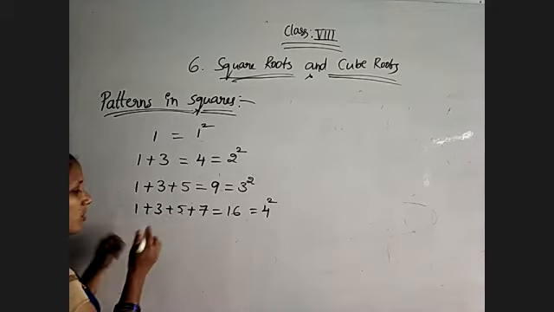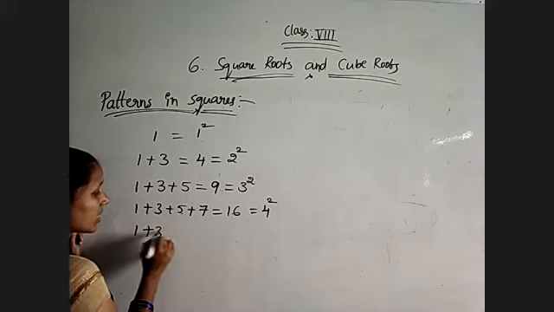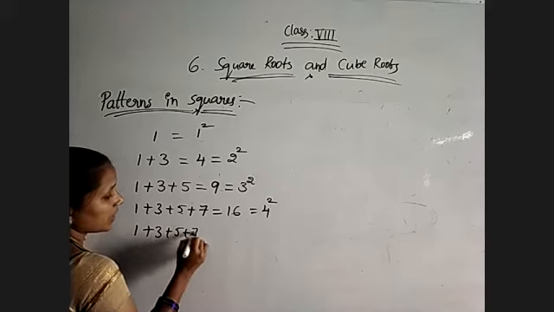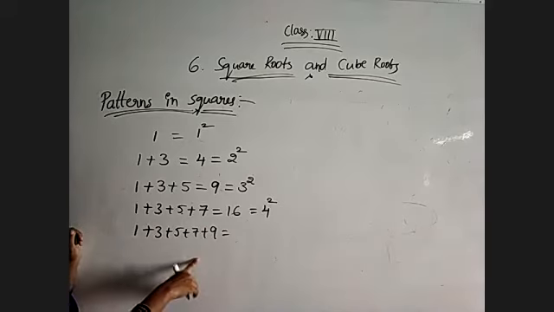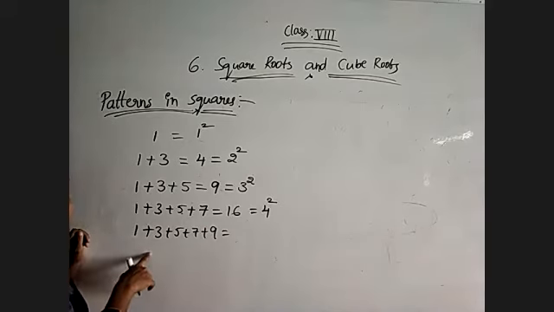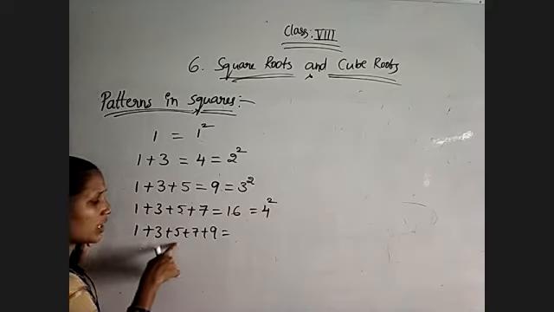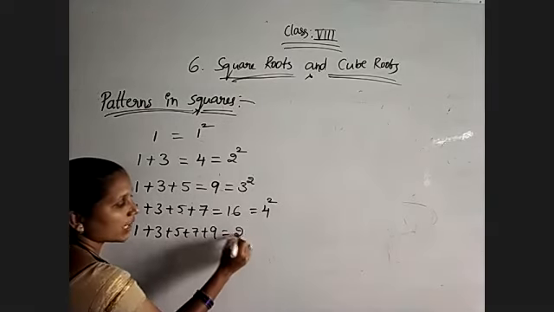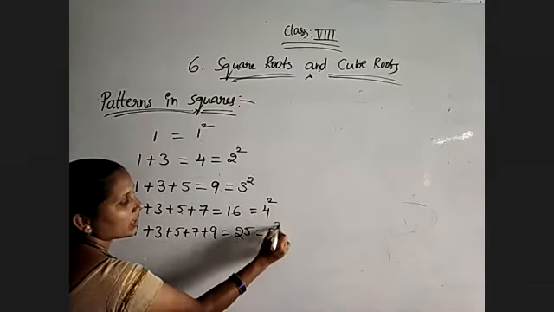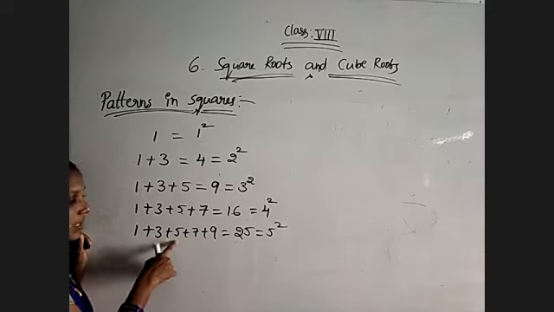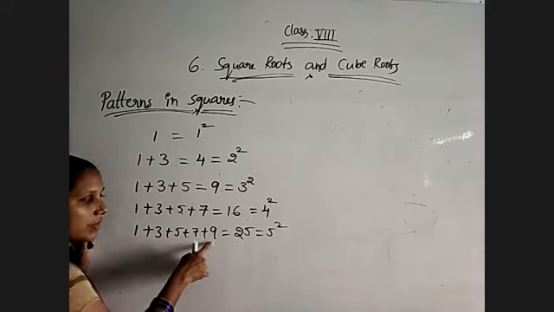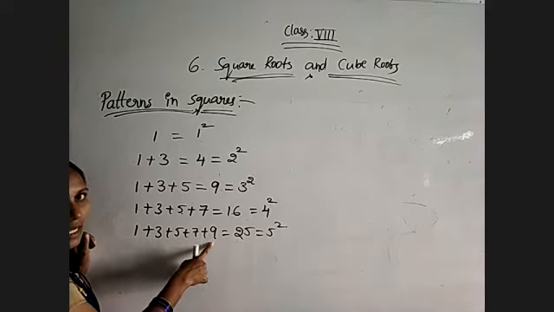Now coming to the next, 1 plus 3 plus 5 plus 7 plus 9. Without adding, we can decide its value. Observe 1, 2, 3, 4, 5. So 5 square is 25. That's all. If you have any doubt, add them. So 1 plus 3, 4, 4 plus 5, 9, 9 plus 7, 16, 16 plus 9, 25. Okay.